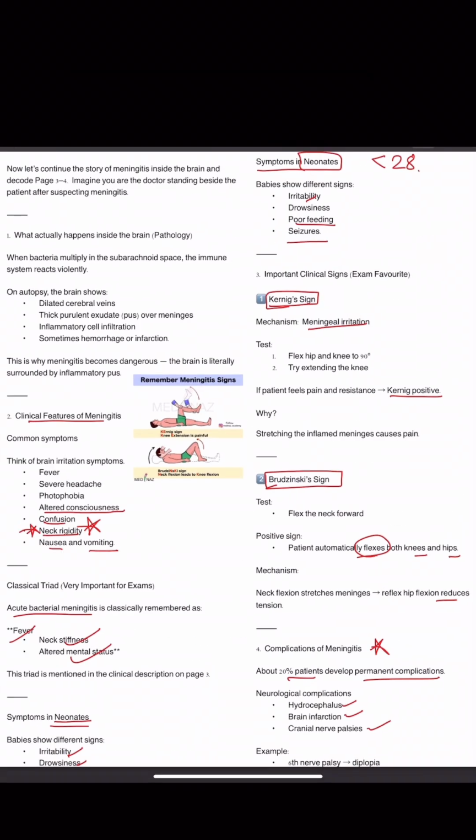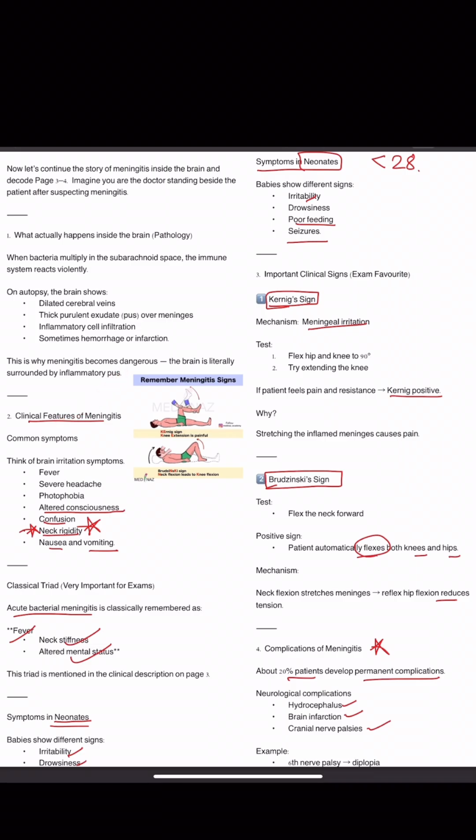Okay. Let us see what actually happens inside the brain in meningitis. Bacteria multiply in the subarachnoid space, and the immune system reacts violently. On autopsy, the brain shows dilated cerebral veins, thick purulent exudate, pus over the meninges, inflammatory cell infiltration, and sometimes hemorrhage or infarction. And this is why meningitis becomes dangerous. The brain is literally surrounded by inflammatory pus, so it is a pyogenic infection.